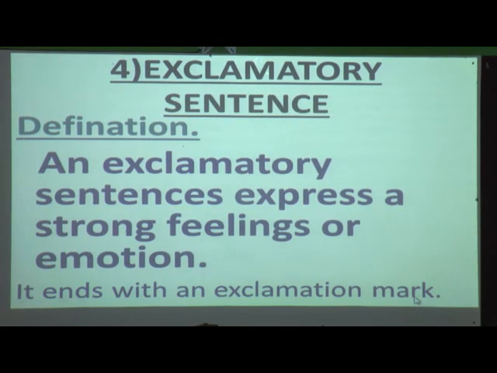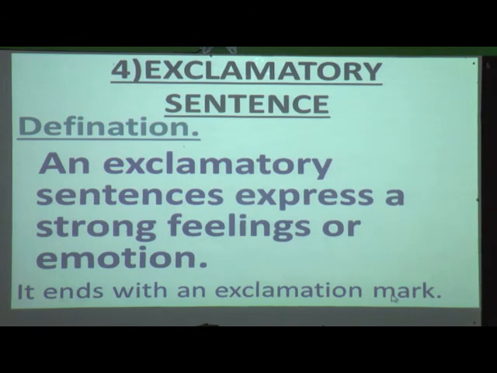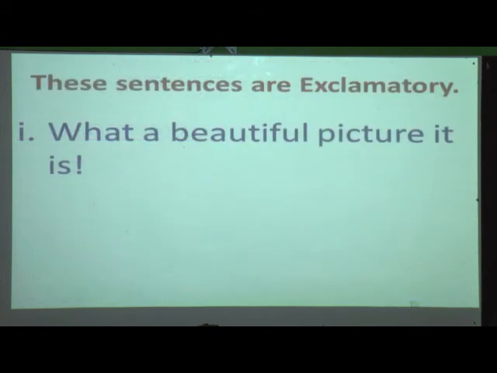So you have to learn all the 4 definitions given on page number 11 and 12 in the pink box. Definition is very important, which will make you understand what the topic is about. Now we can see some sentences on exclamatory sentence. These sentences are exclamatory. What a beautiful picture it is.